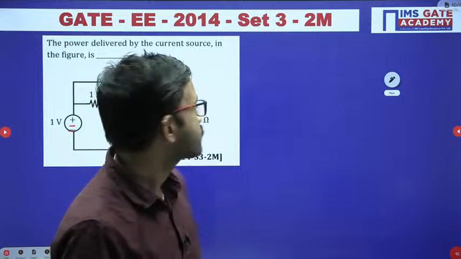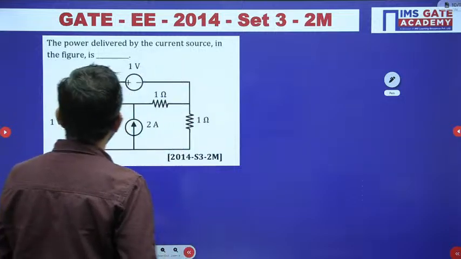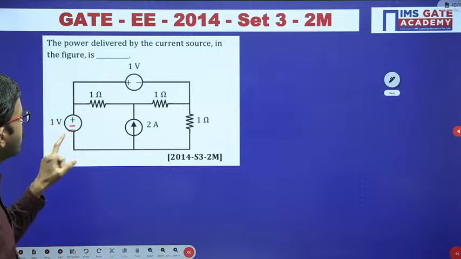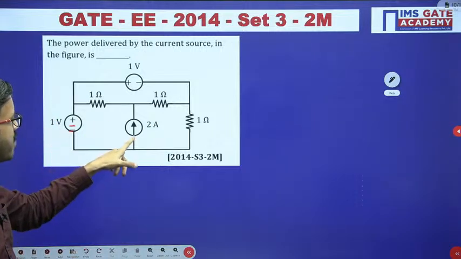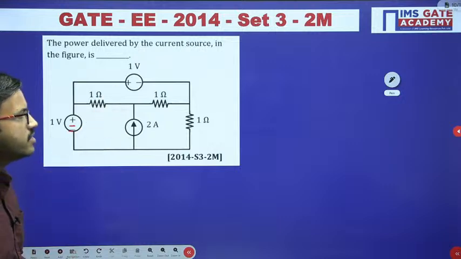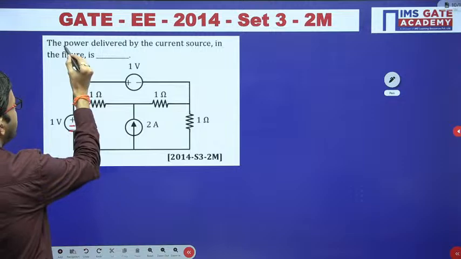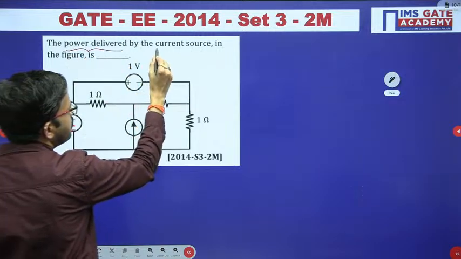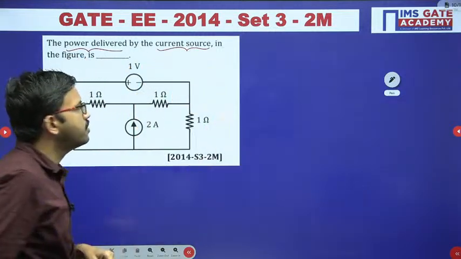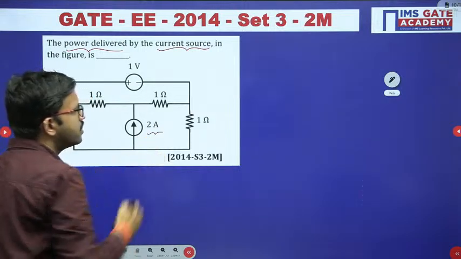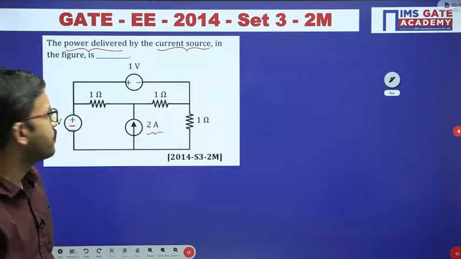Okay, right. So for the time being, if you observe this particular circuit, you have a 1 volt source, a 2 ampere current source, and a 1 volt source. Now the question is: power delivered by current source. In this entire circuit you have only one current source, that is 2 ampere, right?